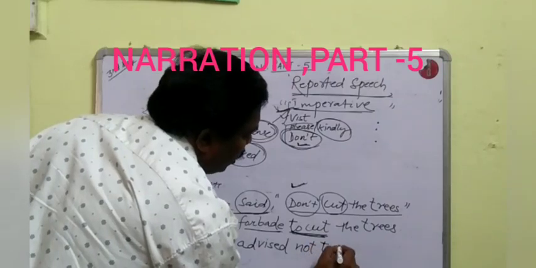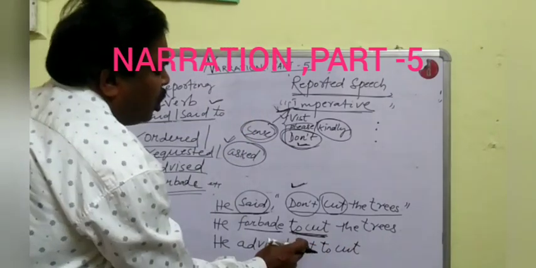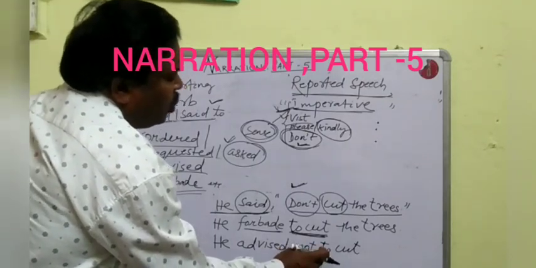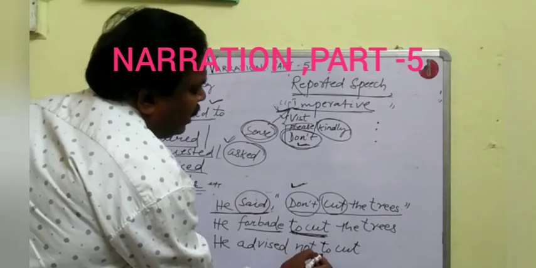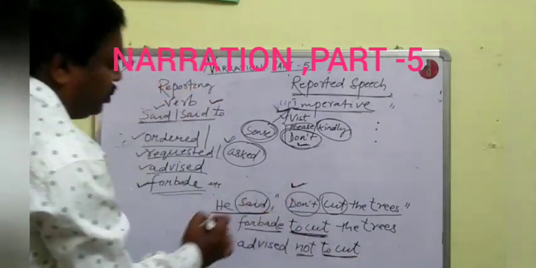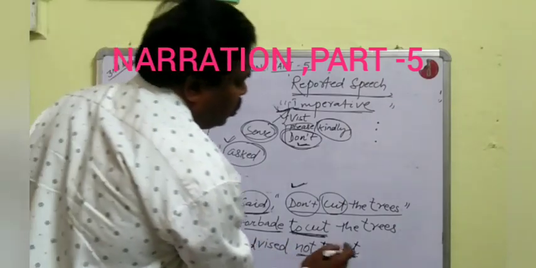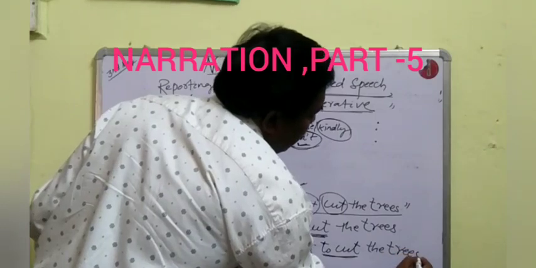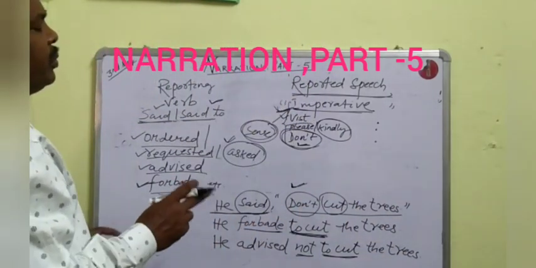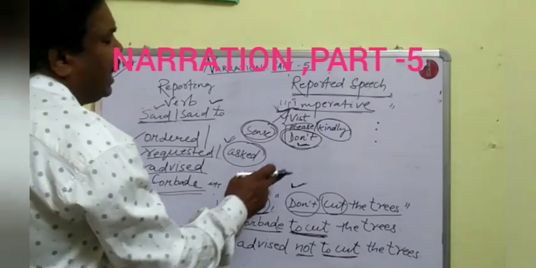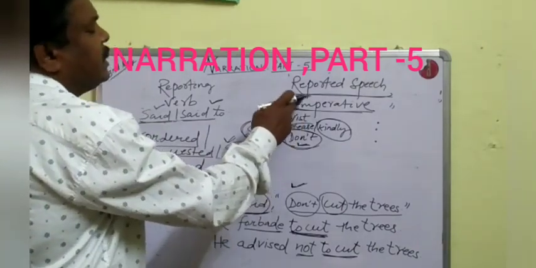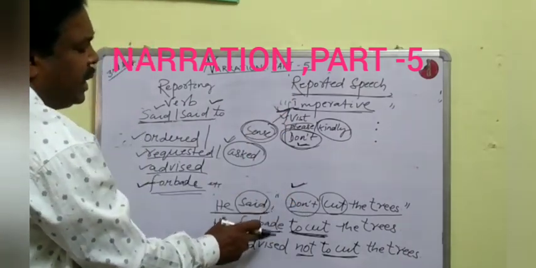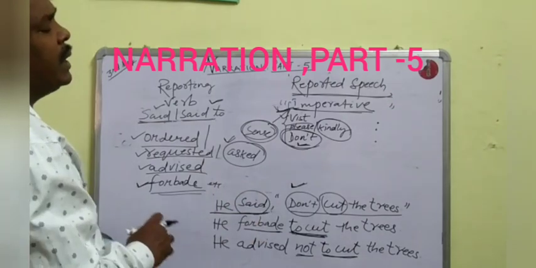Not will be used before to. Before to, you have to use not. Then to plus first form of verb will be used. He advised not to cut the trees. So you can see, if an imperative sentence or reported speech starts with don't, how we shall change that sentence into indirect speech.